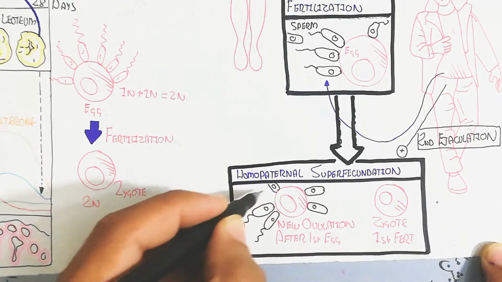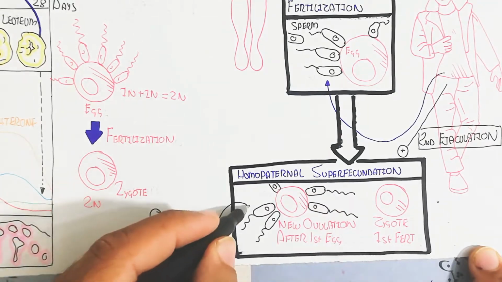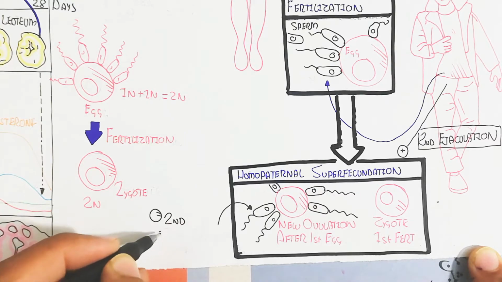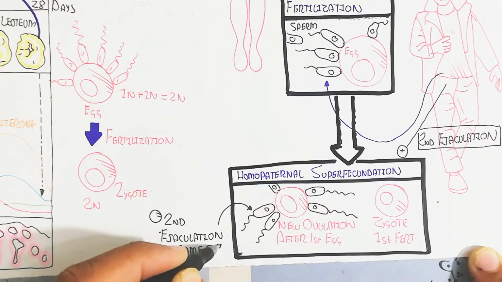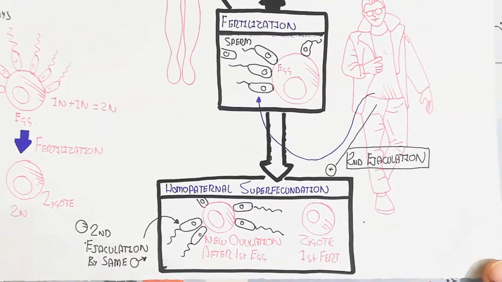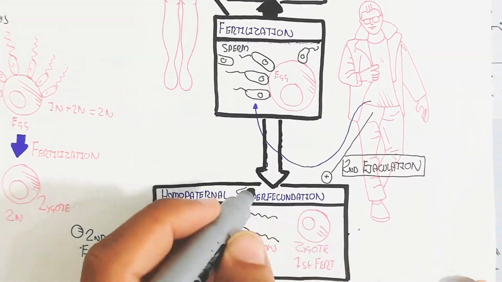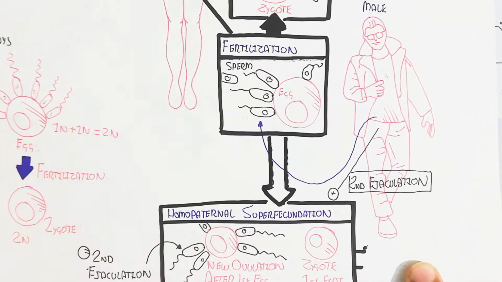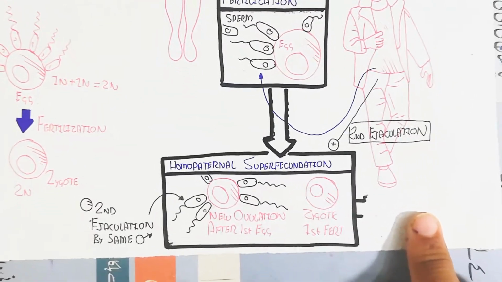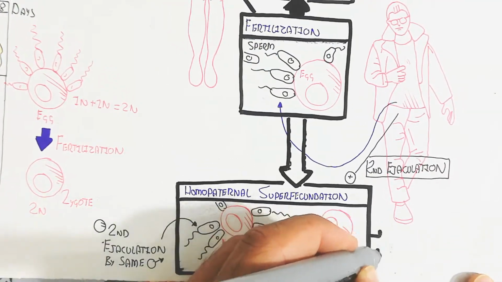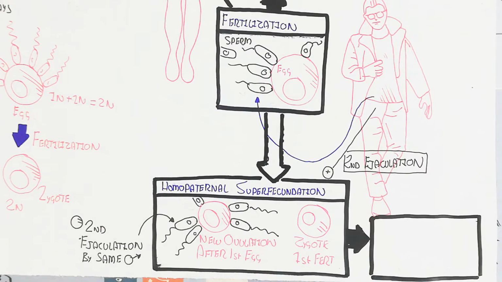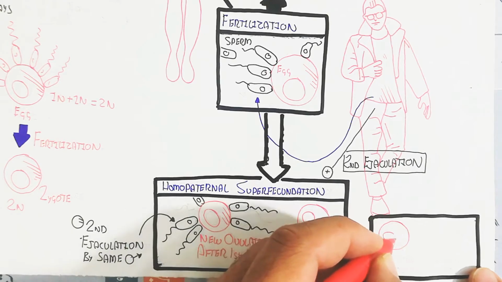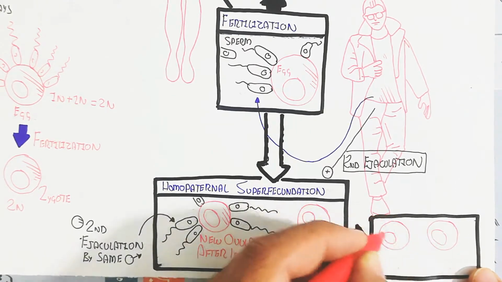This is known as superfecundation, rather than fertilization occurring in the same ejaculation, it requires two ejaculations. The formation of two zygotes will lead to two fetuses with different genetic material, not identical but non-identical. So in this way, the development will occur. This is known as homopaternal superfecundation, remember.